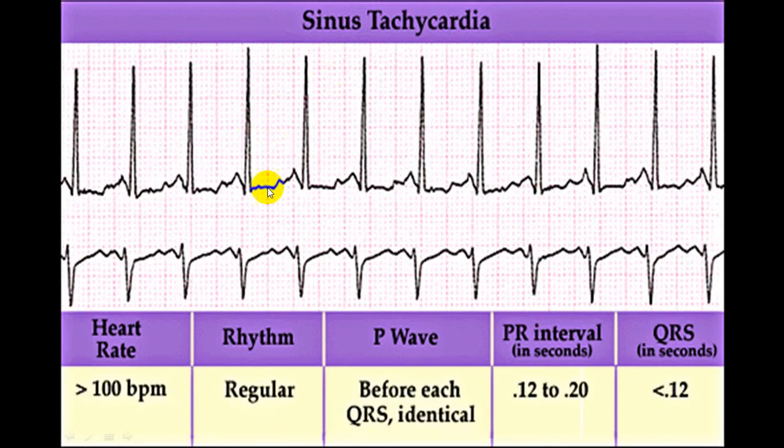Now if you look here, the P wave is before each QRS complex. All P waves are identical. All QRS complexes are identical. PR interval is constant. If you calculate the rate, it is roughly around 12 small squares, so around 125. This is more than 100, and it is sinus rhythm. So we'll call this a sinus tachycardia.